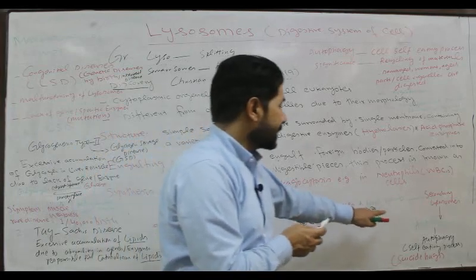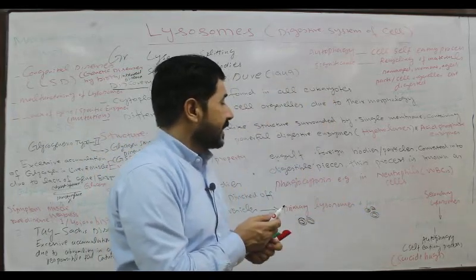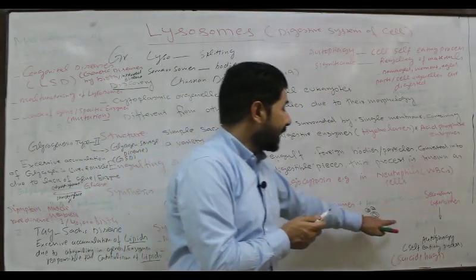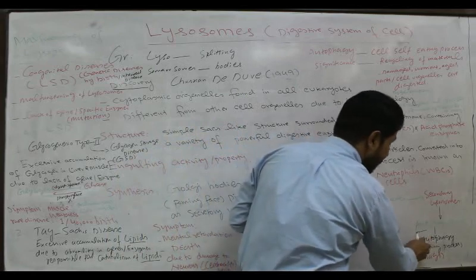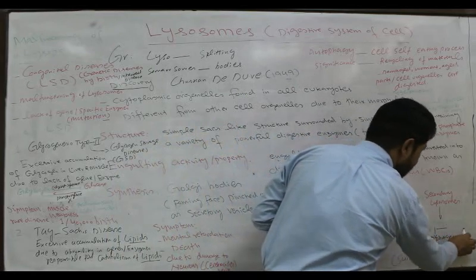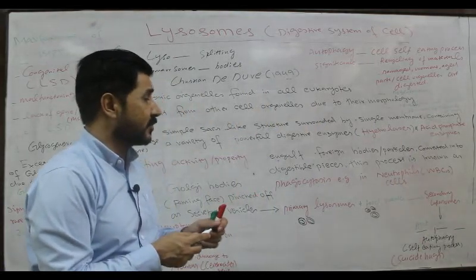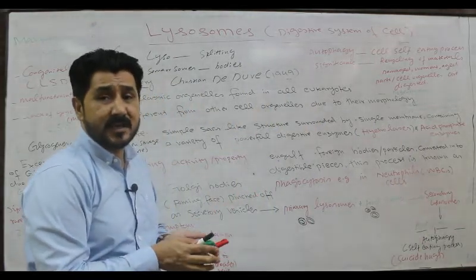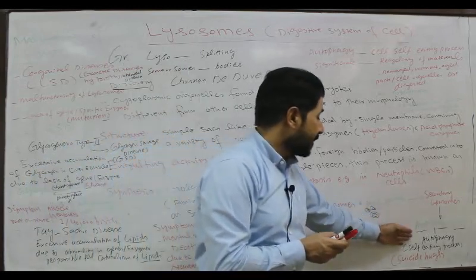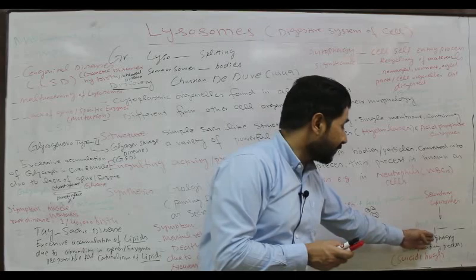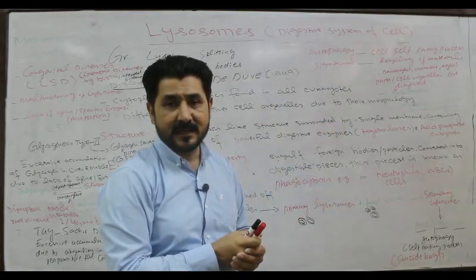The secondary lysosomes are also called autophagosomes. Auto means self, phago means eater, somes means bodies. See, these secondary lysosomes in some stages of their life become what? Autophagosomes, because they are involved in autophagy, that is the self-eating process of the cell.